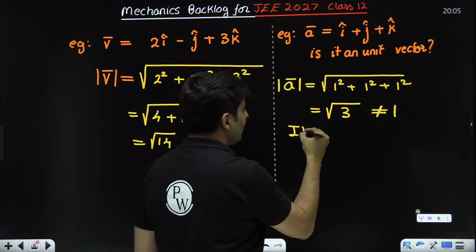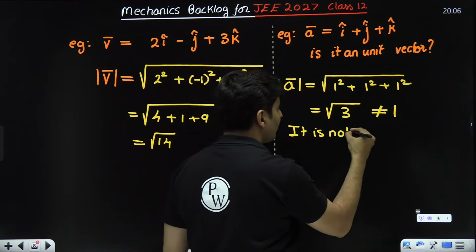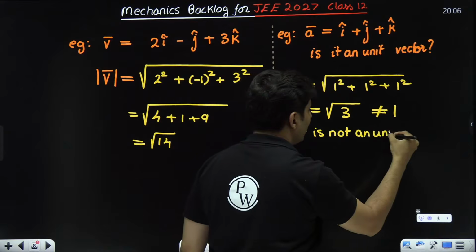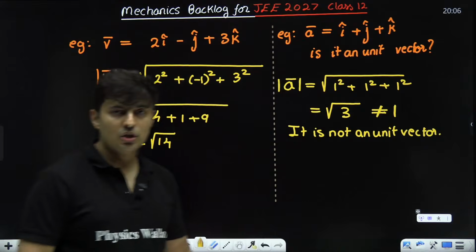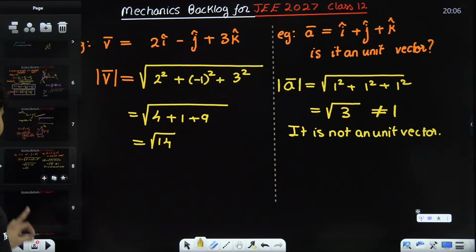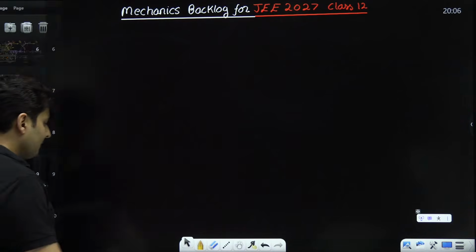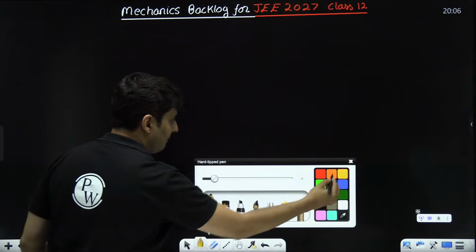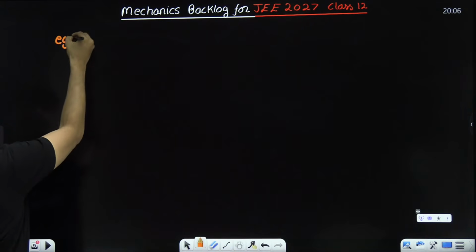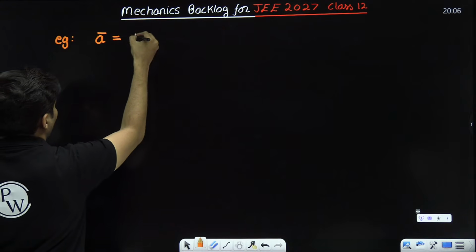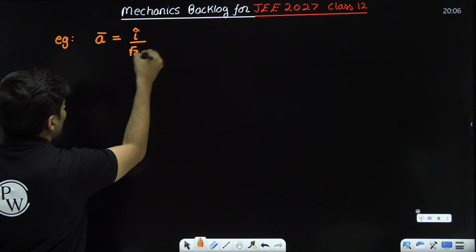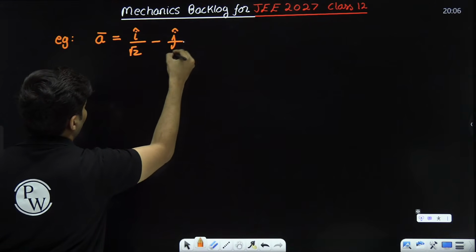So it is not a unit vector. It is not a unit vector for sure. Is that right? Very good. Then if I give you another example which says, listen bro, there is a vector A, which is i cap by root 2 minus j cap by root 2.